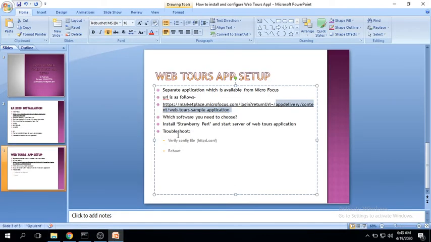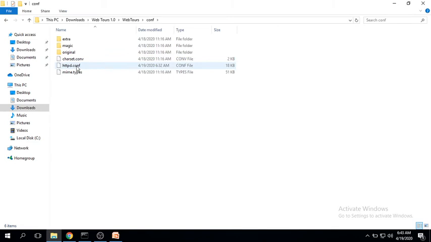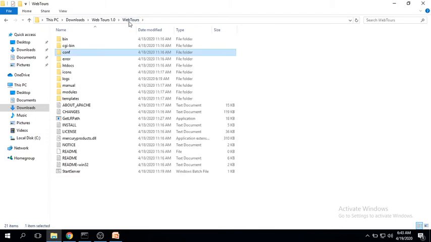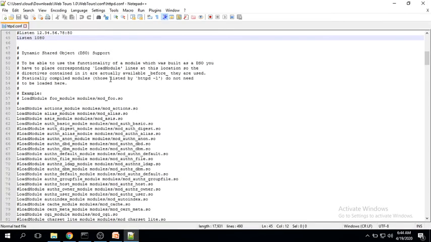I have mentioned here, always verify the config file. Have you made any changes to the config file or not? You have to check it before starting the server. This is the config file, httpd.conf. Let me show you again. In the WebTours folder, these are the subfolders and files. Go to the config folder, and this is the httpd.conf. Edit it so that you can view the content of what exactly they have given.